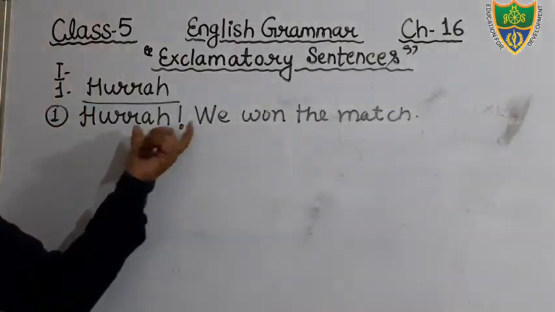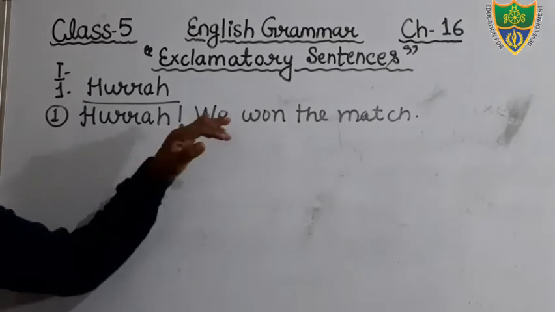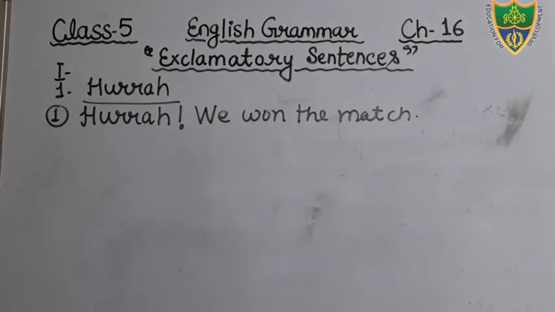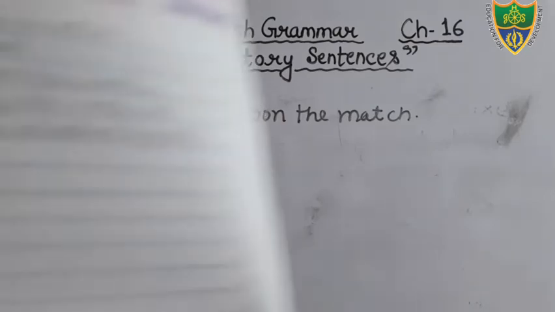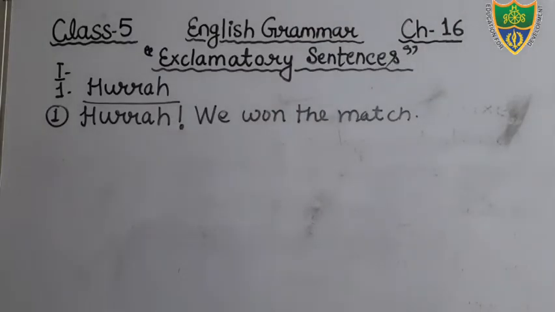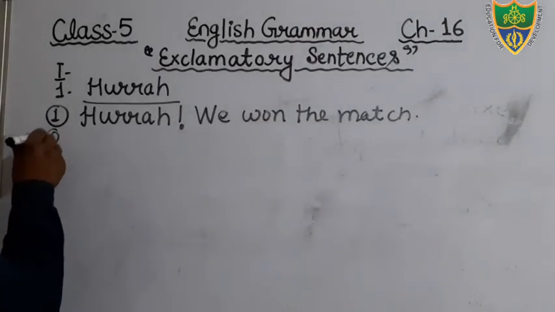So this is the complete sentence. You will write this sentence in the given blank. Okay, students, there is enough space. You can see there is enough space in these lines. You have to write.